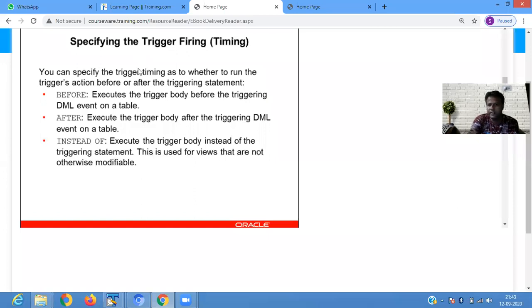You can specify the trigger timing as to whether to run the trigger action before or after the triggering statement. Okay. Before trigger,